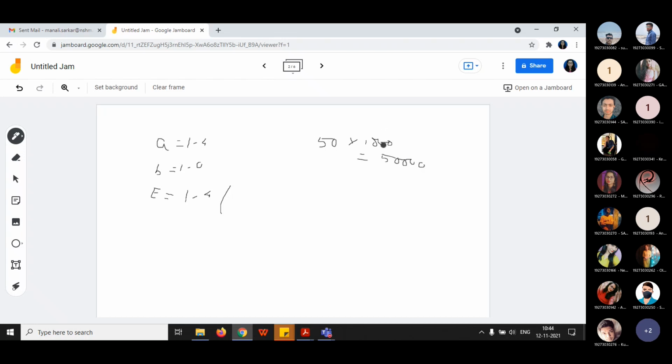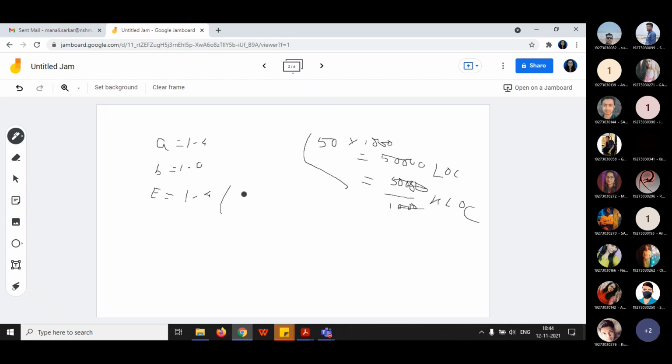Whatever you are getting is in LOC, so you need to convert it into KLOC, because in the formula it is given in KLOC. So you will be dividing it by 1,000, and we are getting 50 KLOC. The only trick in this problem is converting this value into KLOC.